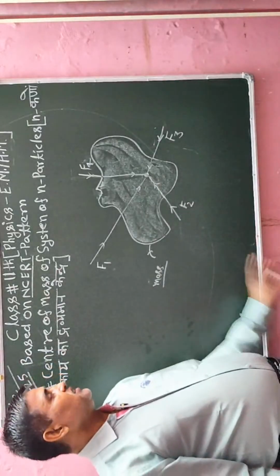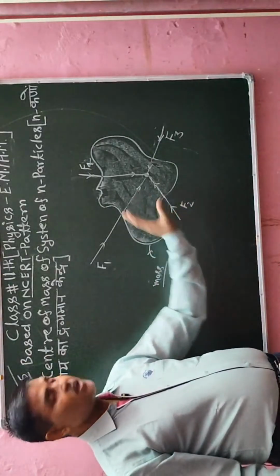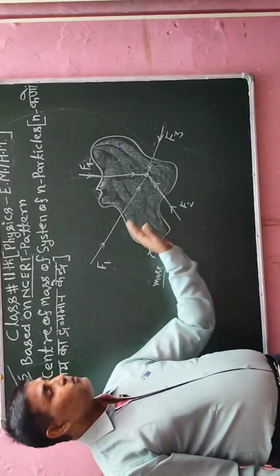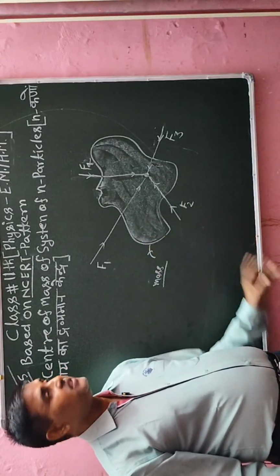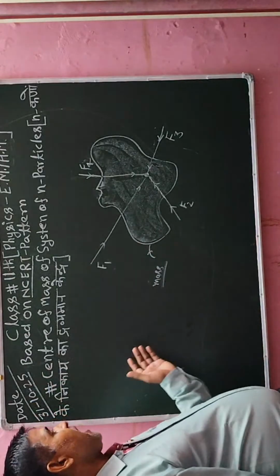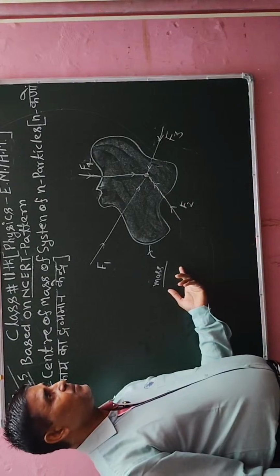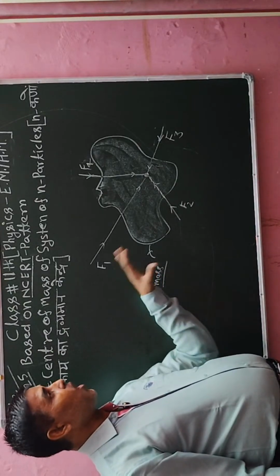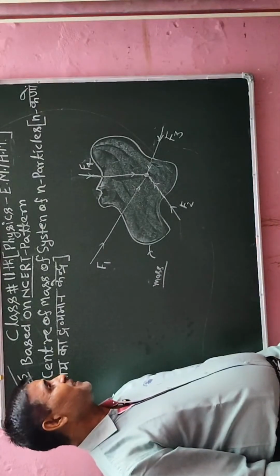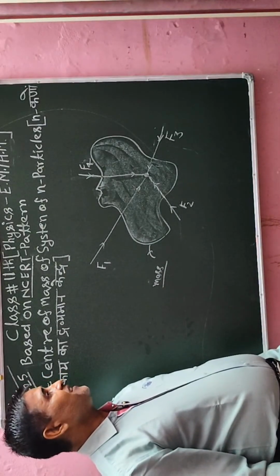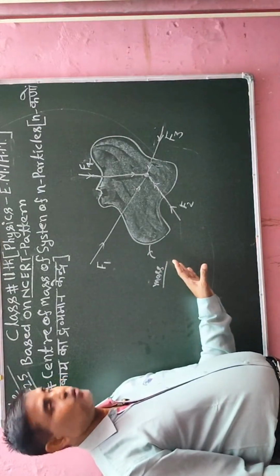Okay, student, it is very easy, and we have to calculate the center of mass of one or more than one body in this way. Now I am going to write its definition properly, and then after writing the definition, I will also translate all this information into Hindi. So students who are reading in Hindi medium or in UP board can understand its concept in detail.